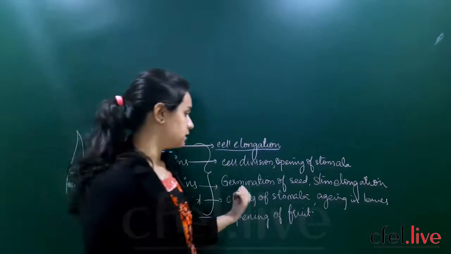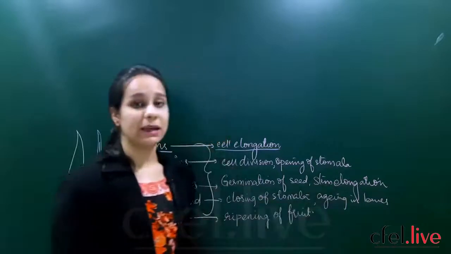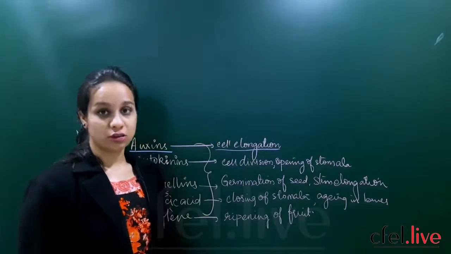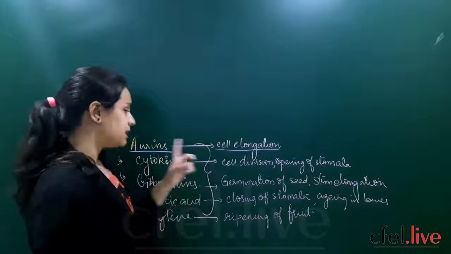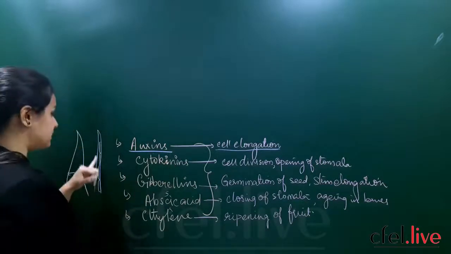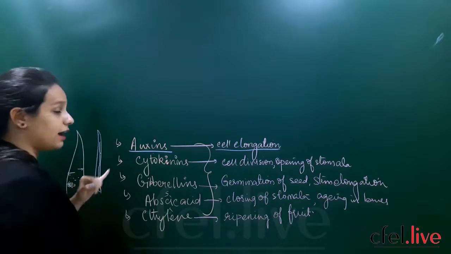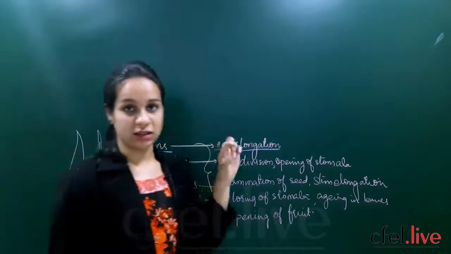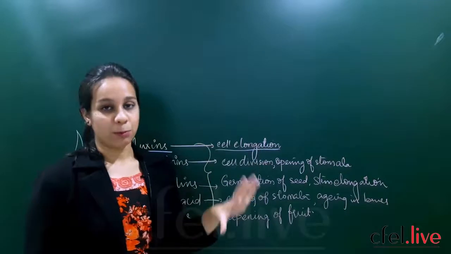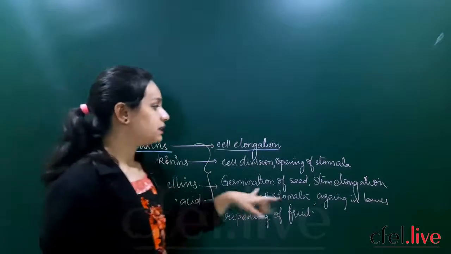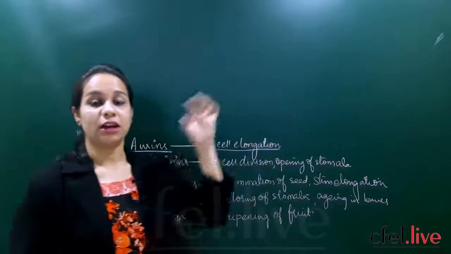Then we have gibberellins: germination of seed and stem elongation. I have told you that cell elongation is due to auxins. You can see the stem is growing because the cells inside it are becoming larger. They are growing laterally upward. So due to gibberellins, we see that the stem will be elongated.